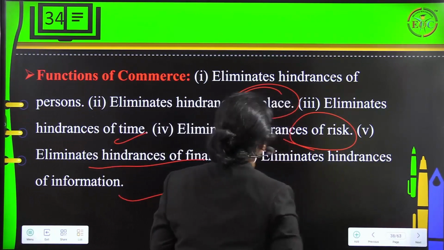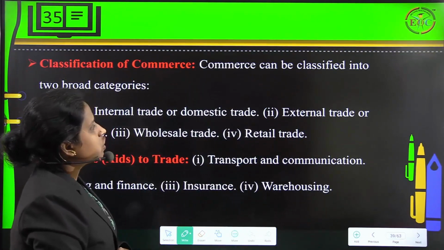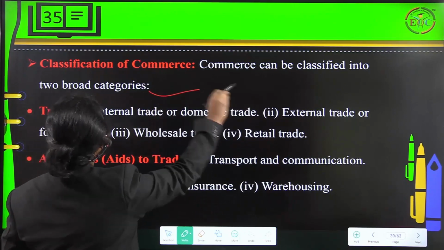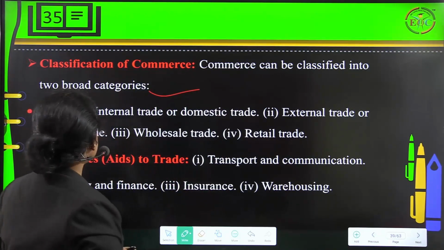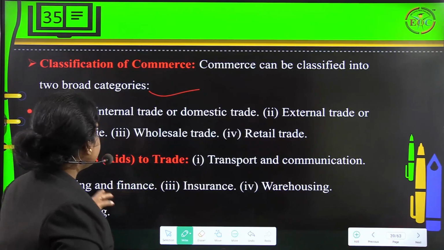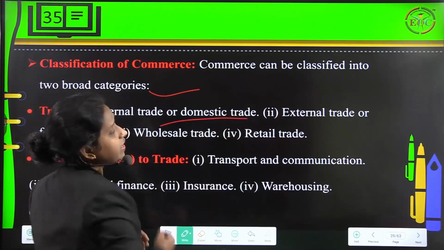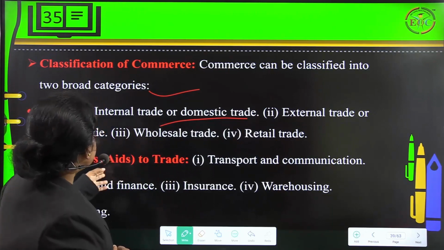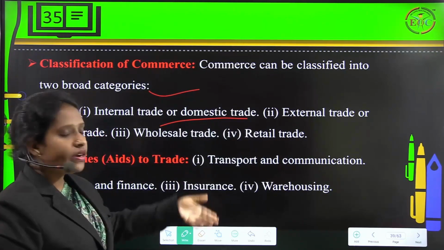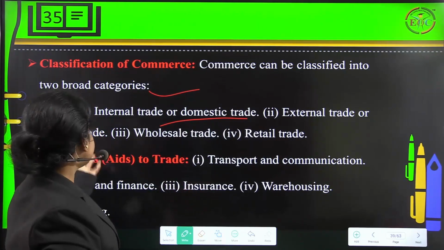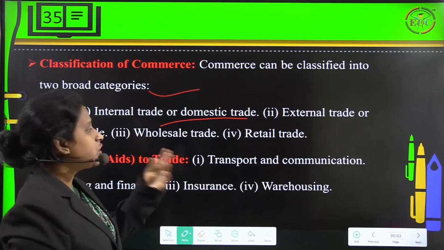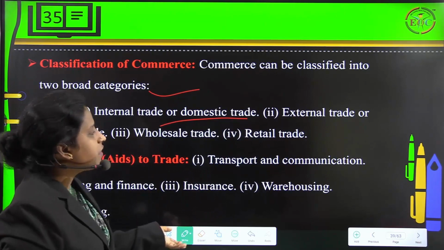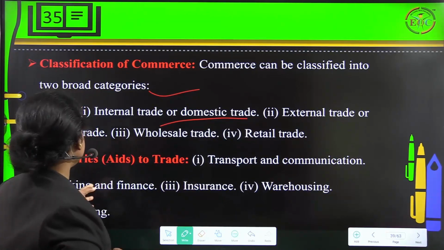Fine. Then classification of commerce. Under this, commerce can be classified into two broad categories. Firstly we have trade, and under trade, we have international trade or domestic trade, external trade, foreign trade, then wholesale trade and retail trade. External trade and foreign trade are both the same because it's out of the border. Internal trade and domestic trade are the same. Then wholesale trade we have, retail trade we have.